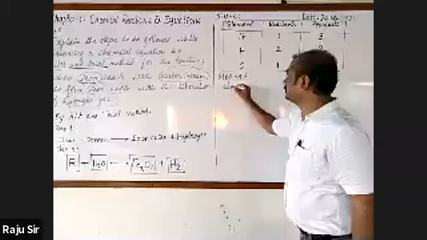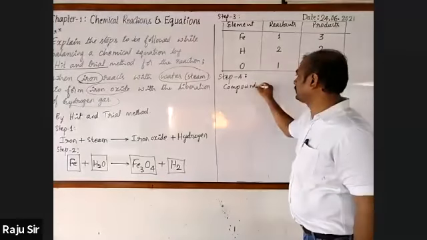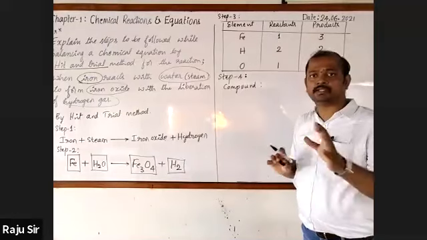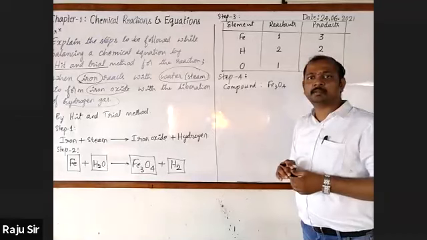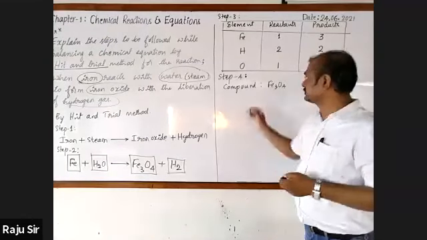Right. In step 4, we will write the compound. Name of the compound having the maximum number of atoms, that is Fe3O4. Next, after this, we will select the element having the maximum number of atoms. Which element has the maximum number of atoms?